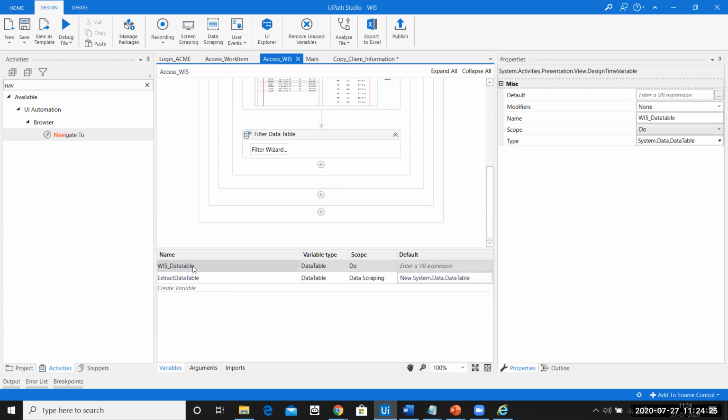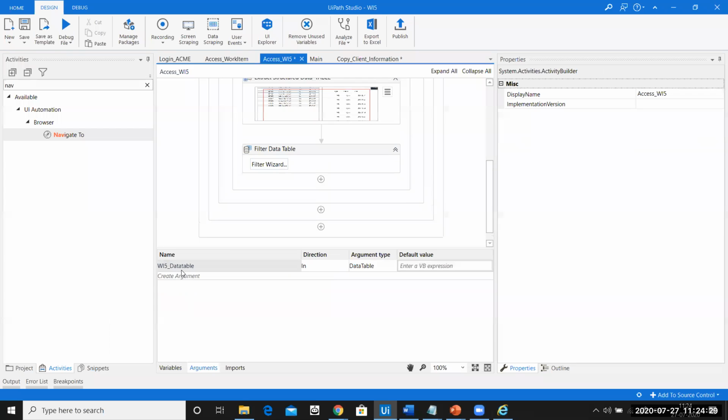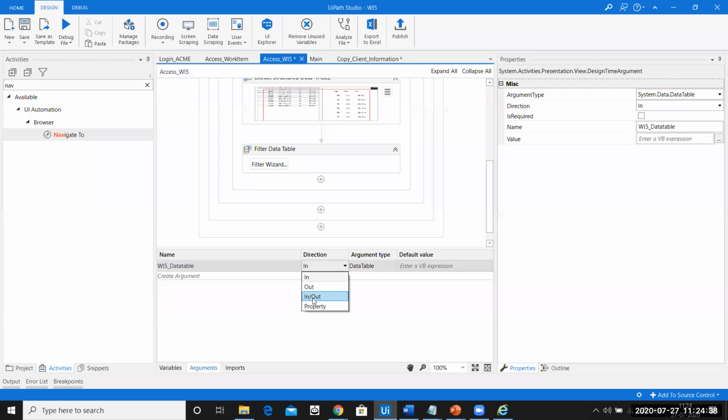So this is a variable. How do you convert it into an argument? Right click on this and say convert to argument. So you can see this is an argument converted. Now, if you create an argument, you can see there's a direction here. It's in, out, and in, out. So in basically means I am expecting something. Out means I'm going to give the value to someone.